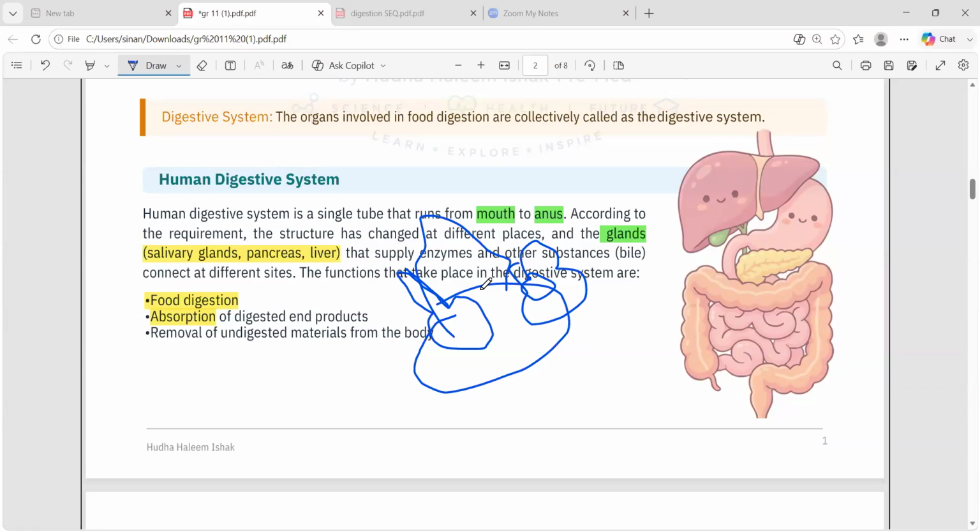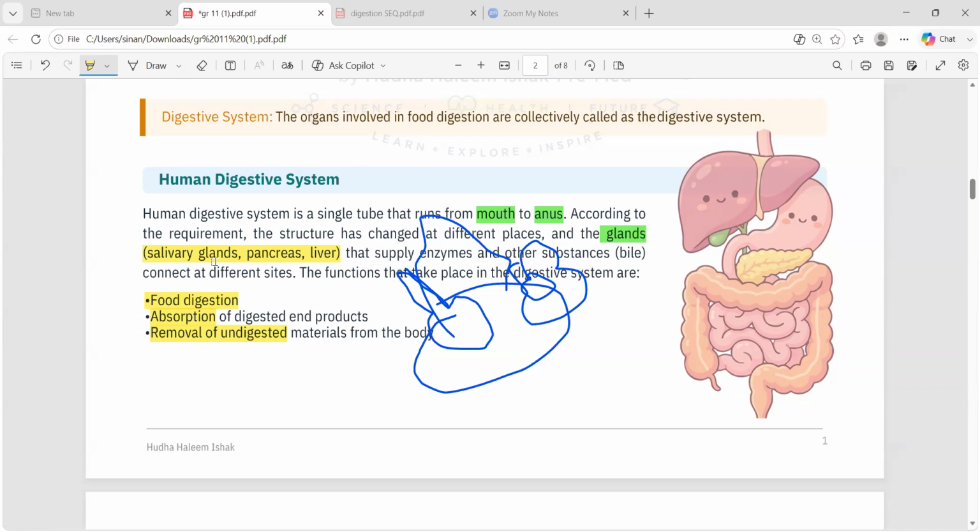And there are some parts, the waste things which are not digested. We call these undigested materials. So this cannot be kept inside our body. Then our body will become a trash can. So we have to remove this out of our body. So this process is also done by whom? By the digestive system. So removal of undigested material is also a function of the human digestive system. So the first one is food digestion. Second one is absorption, because the digested food should be absorbed. If not, there is no use of digesting all these things.